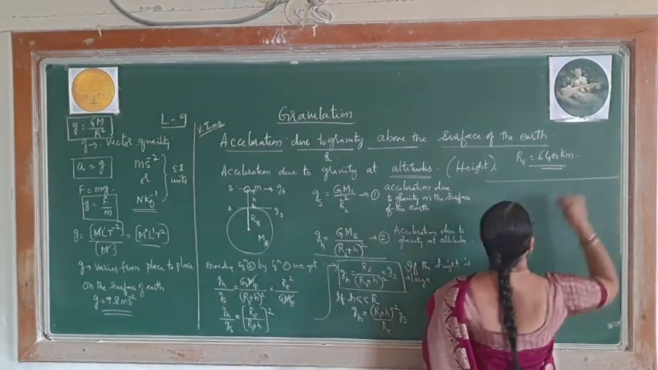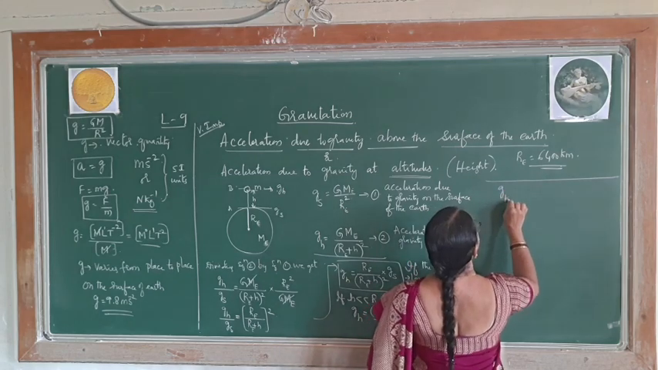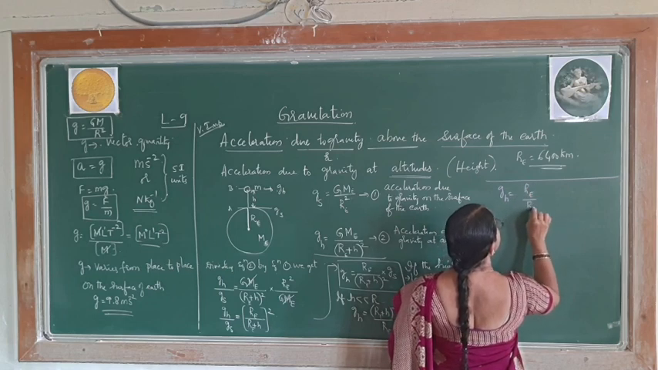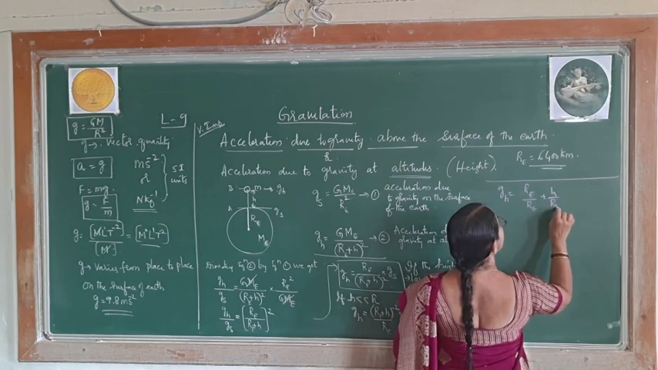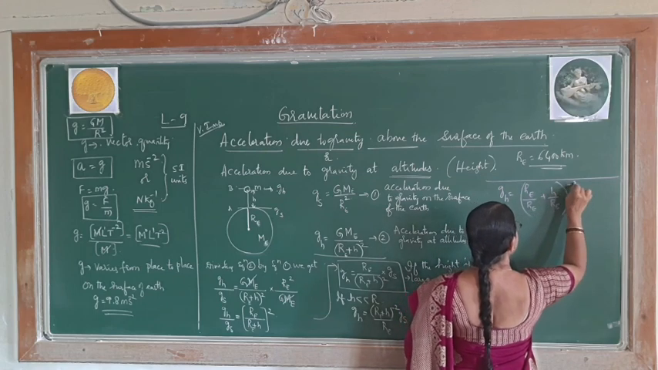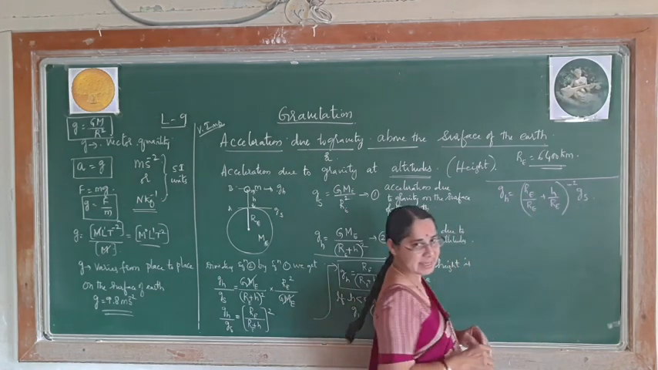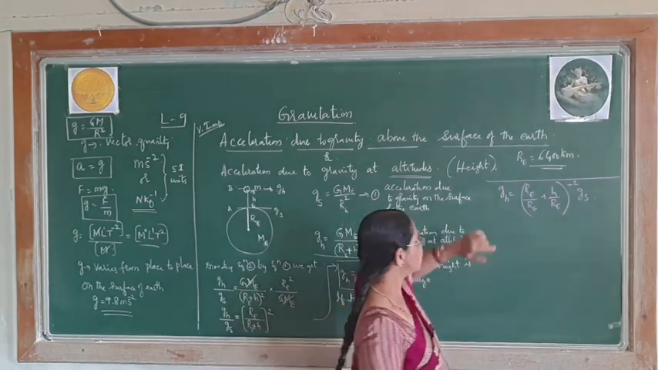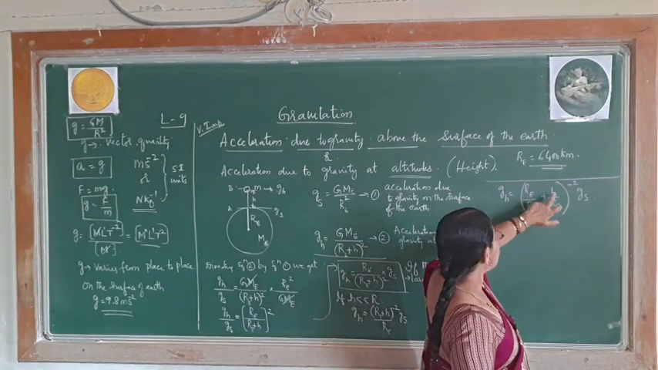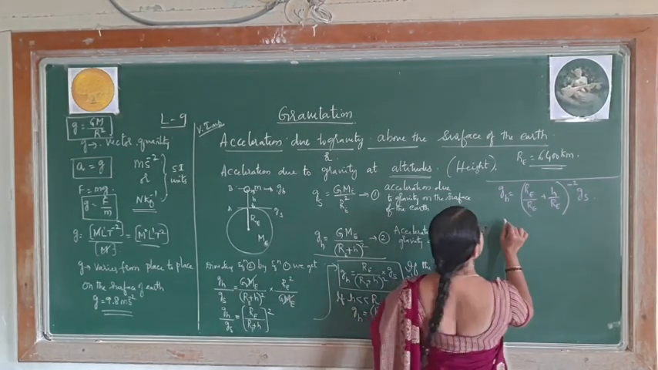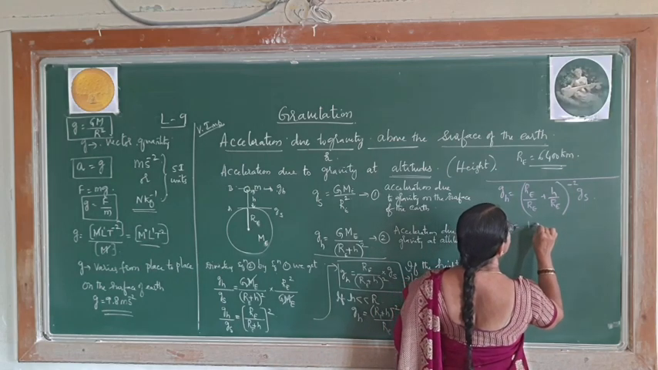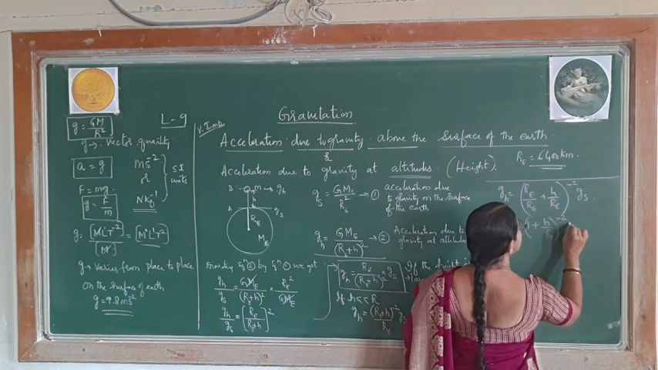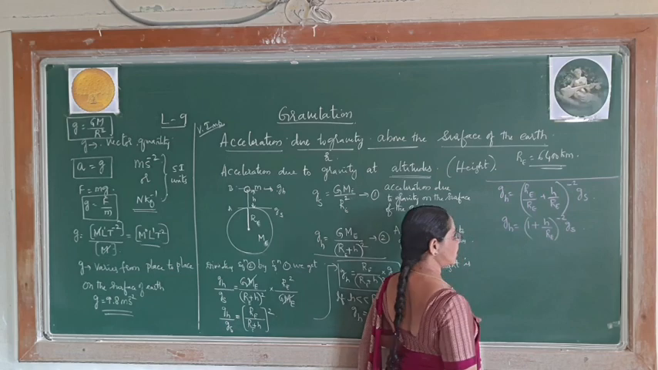Let me tell you what it is. Here GH is equal to Re by Re plus H by Re, whole to the power of minus 2, into GS. I split like this for your convenience. You need not write like that, but for your convenience I am splitting this. So Re by Re is 1, plus H by Re. So your expression becomes GH is equal to 1 plus H by Re to the power of minus 2, into GS. This is the one expression we have now.